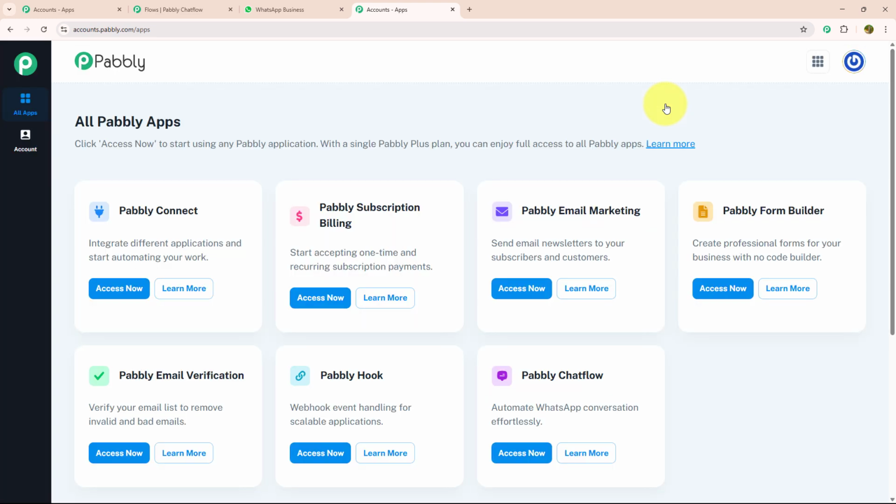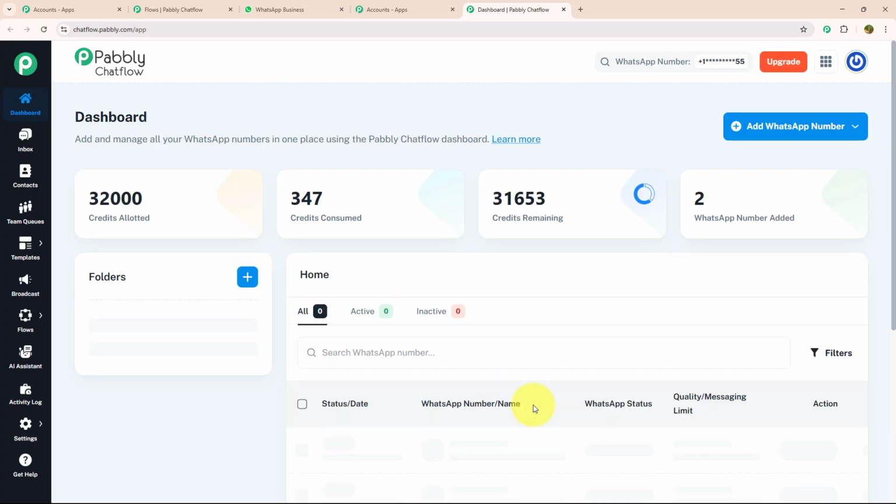After signing in, you will land on the All Pabbly apps page. Over here, you can see there are 7 different applications. But as we are working with Pabbly Chatflow, I will click on the Access Now button of that. After clicking on the Access Now button, you will be redirected to the dashboard page.